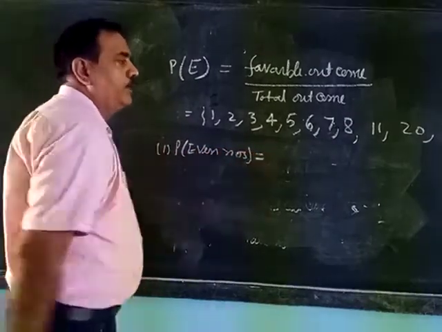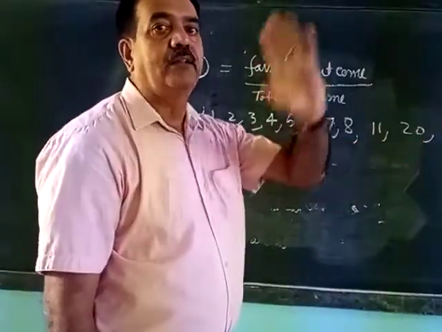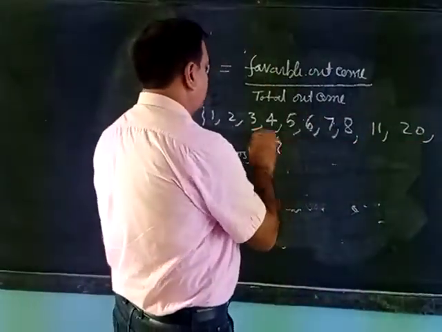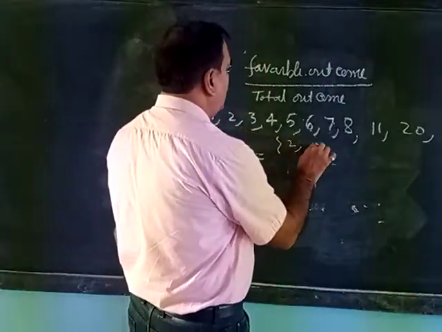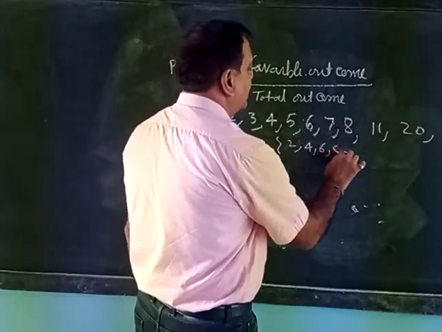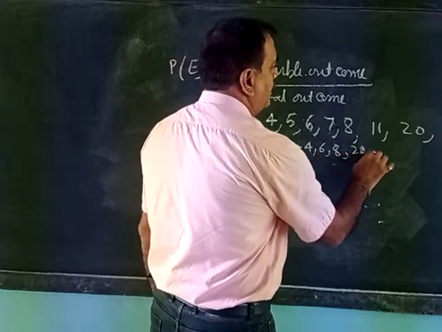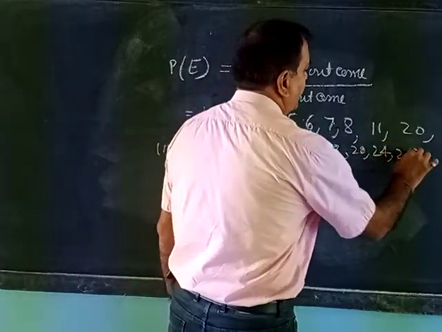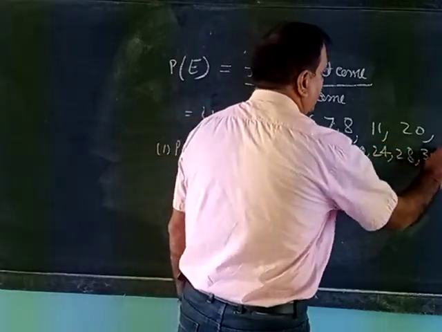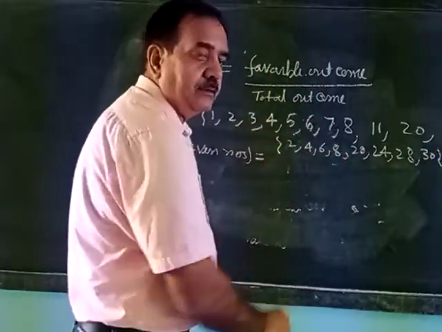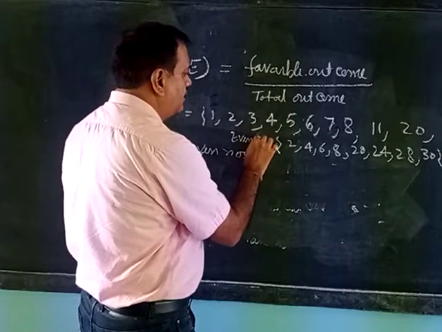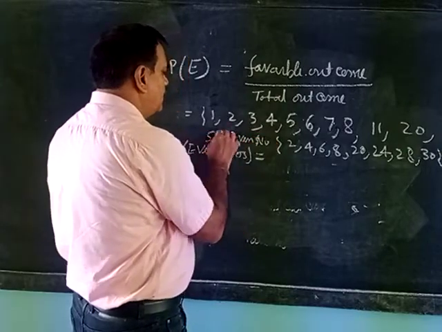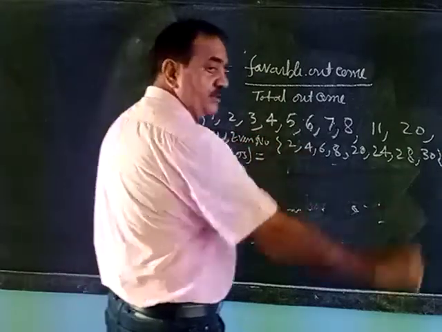So first of all, you write all the even numbers in curly brackets, then no confusion will be there. Even numbers: 2, 4, 6, 8, 20, 24, 28, 30. Write here the set of even numbers.